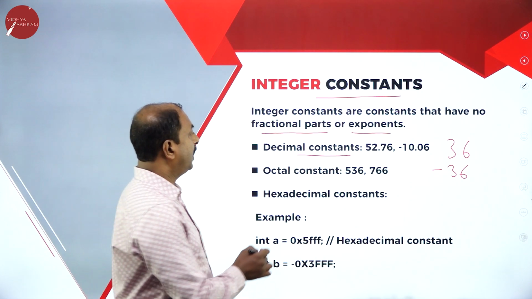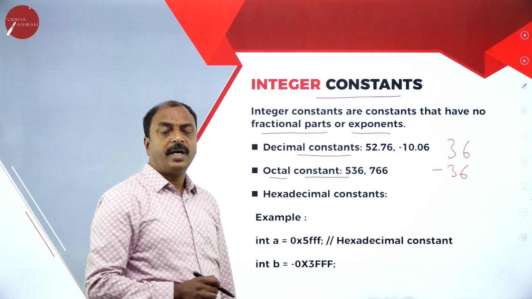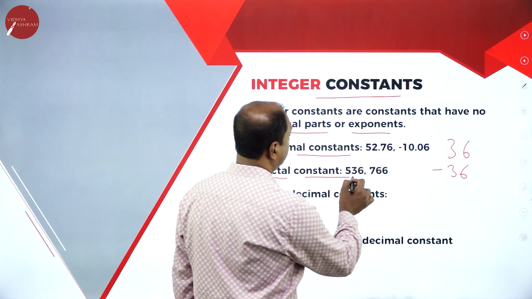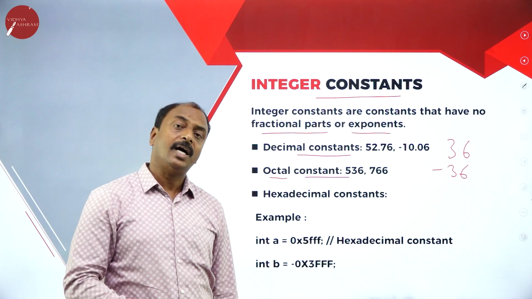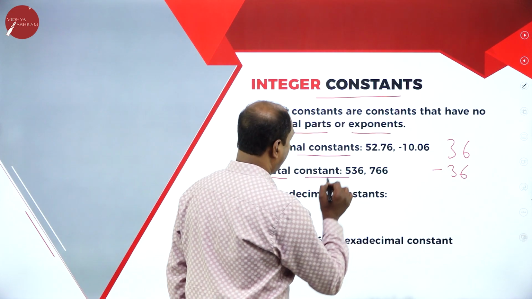The next one is the octal constant. Octal numbers have digits from 0 to 7, so 536 and 766 are octal constants.